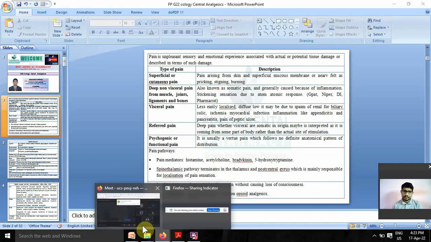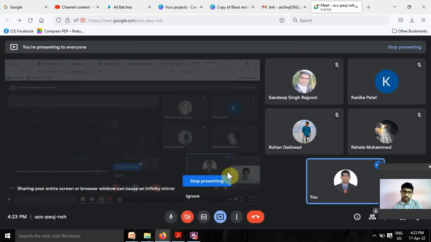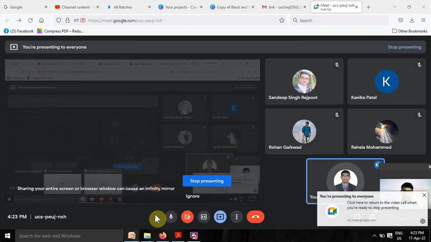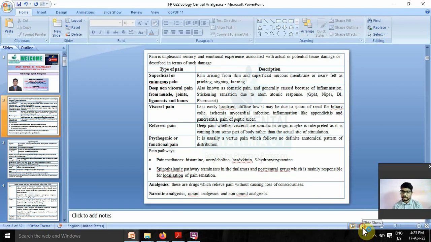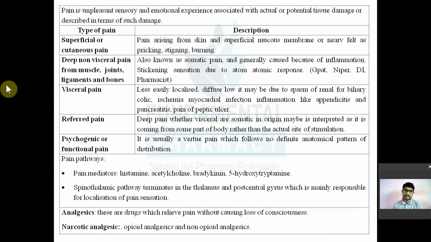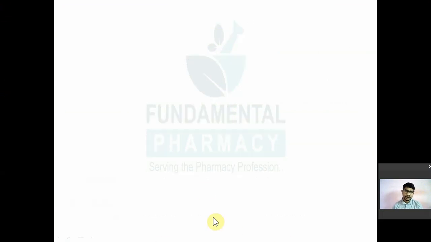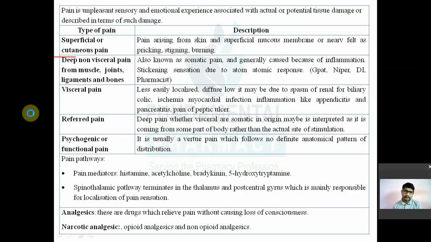So pain arising from your visceral organs. Which visceral organs? Your intestine, your kidney, the ureter, and internal organs like your pancreas, then your heart. So whatever inflammation or pain arises from these kinds of visceral organs is known as visceral pain. Remember the types of pain: superficial pain, which is also known as cutaneous, then deep non-visceral pain, then the third one, visceral pain.